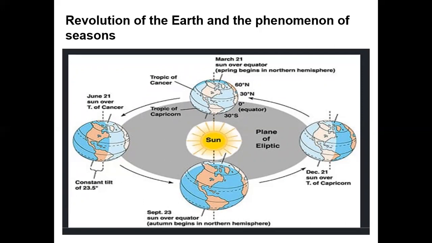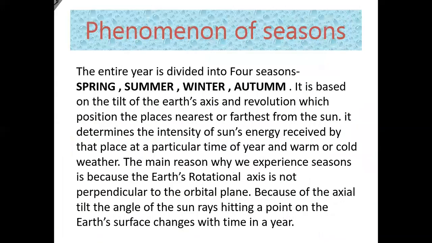Now in this figure, you watch that the earth's rotational axis is not perpendicular to the orbital plane, and because of the tilt and the angle at which the sun's rays hit, you will see changes at different times in the year. Is that clear? As I told you, the entire year is divided into four seasons: spring, summer, winter, and autumn.